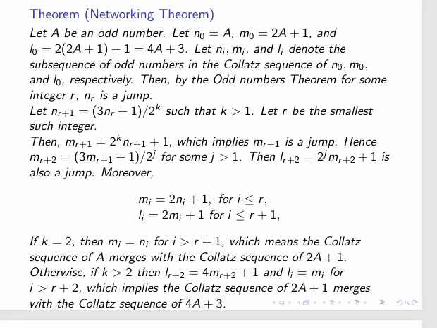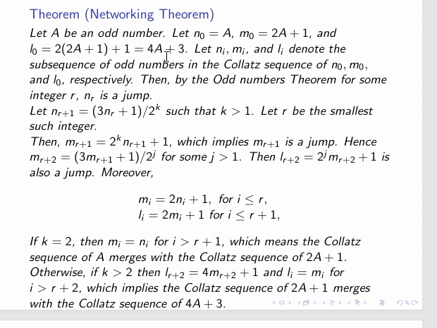Welcome back. Now we're going to look at the networking theorem. This is a theorem that connects the collapse sequences of A, 2A plus 1, and 2 times (2A plus 1) plus 1, which is 4A plus 3. Let Ni, Mi and Li denote the subsequence of odd numbers in the collapse sequences of A, 2A plus 1 and 4A plus 3. Okay?